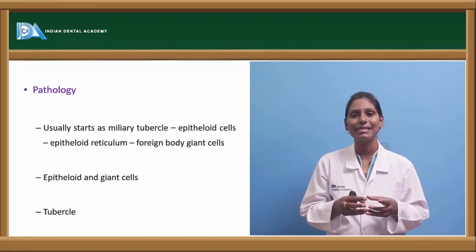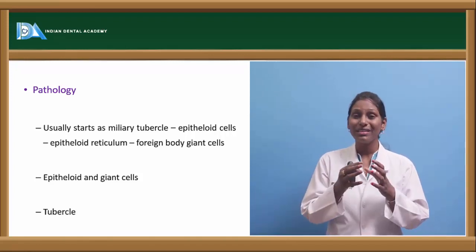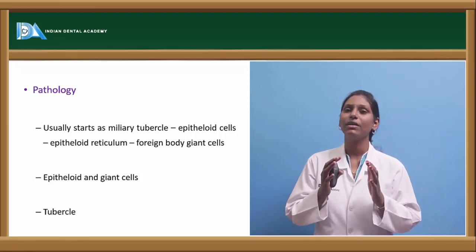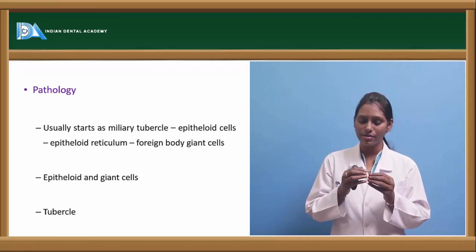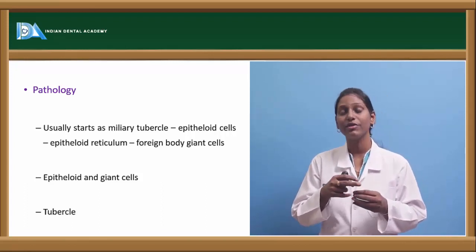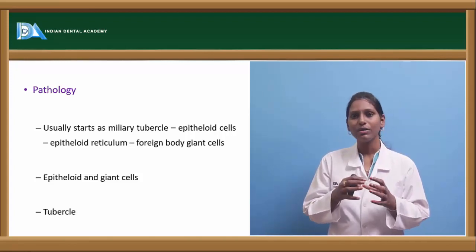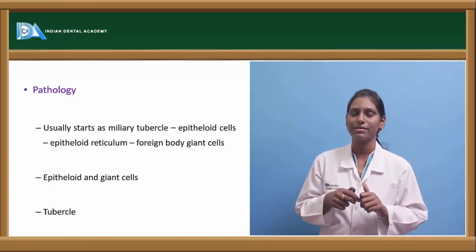This is caseation, which is because of coagulative necrosis. So a tubercle can be described as caseation necrotic material in the center, surrounded by epithelioid cells, which are further surrounded by foreign body giant cells. This structure is again surrounded by a group of lymphocytes and fibroblastic material.